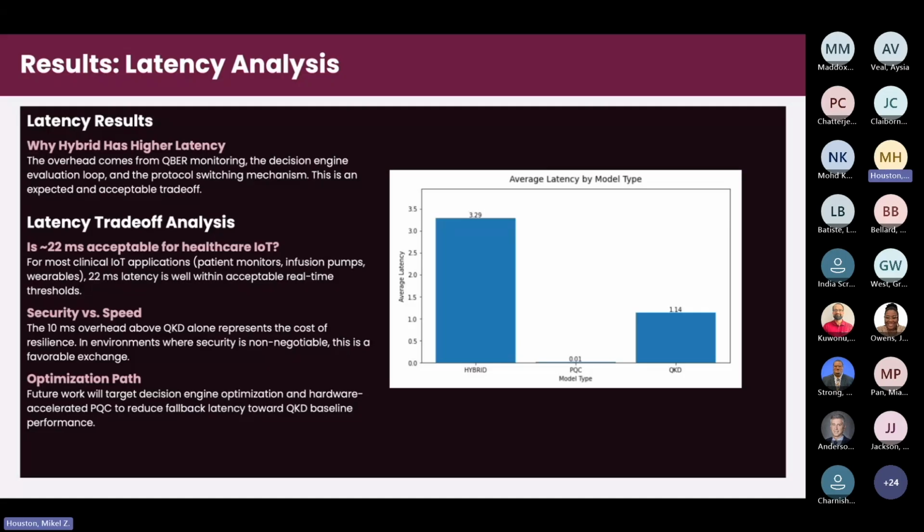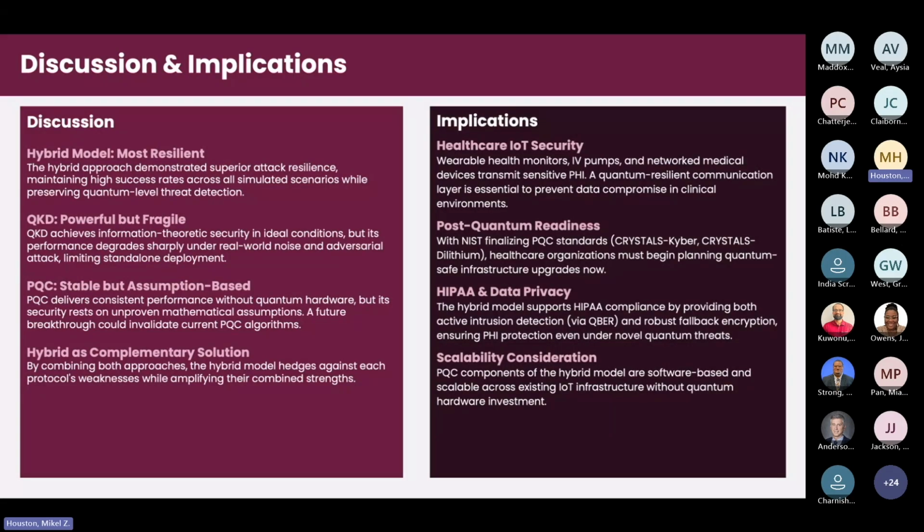So going into discussion and implications, what does all this mean? QKD is powerful in ideal conditions, but degrades sharply under real-world attacks. PQC is consistent and scalable, but it's ultimately a bet on math that hasn't been broken yet by quantum models. The hybrid doesn't force you to choose. It hedges intentionally, amplifying the strengths of each protocol while covering the other's weakness.